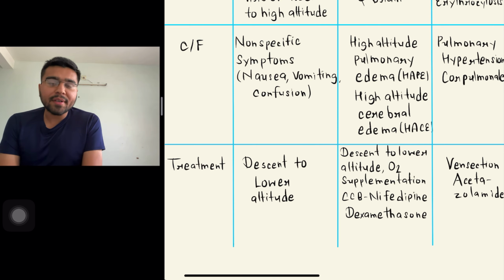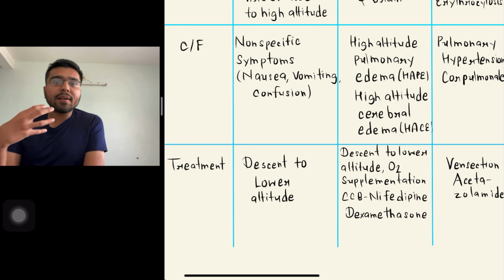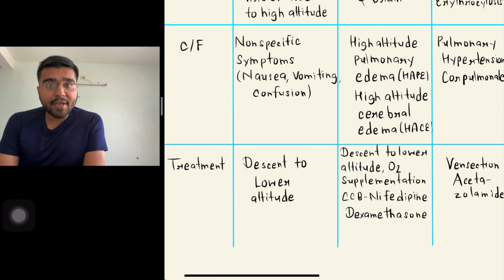Treatment of chronic mountain sickness or Monge's disease includes venesection and a drug known as acetazolamide.